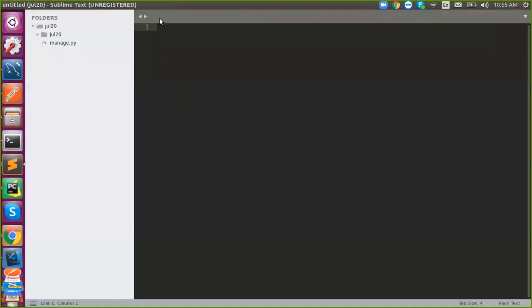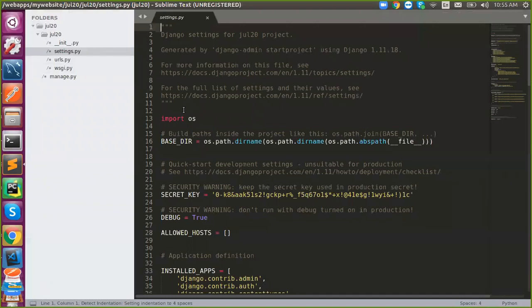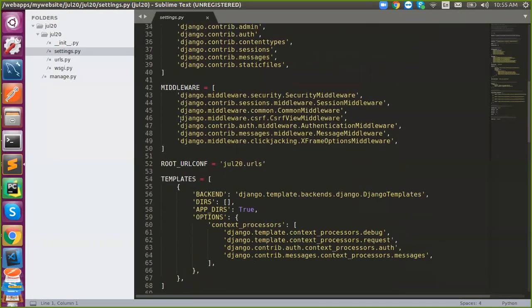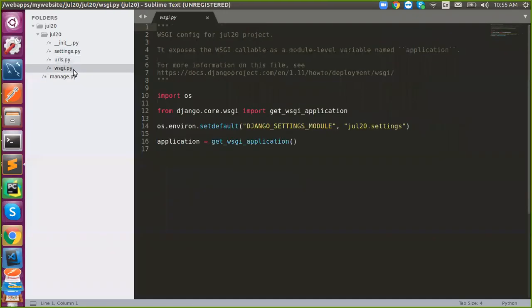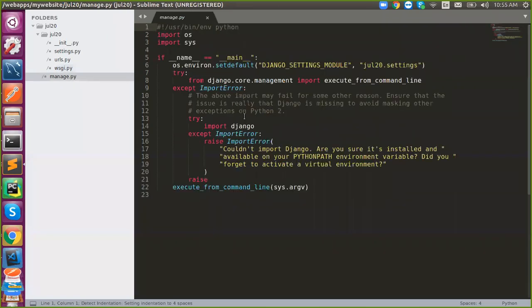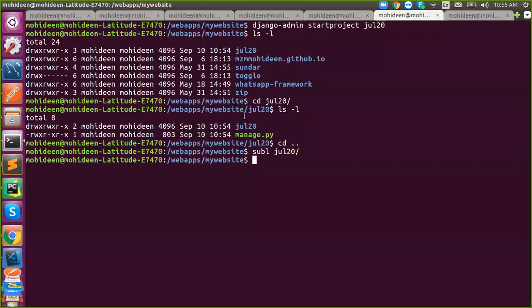So this is how your basic Django application looks like. It contains settings.py, where your complete website settings reside, and urls.py. This is how you define where you want to redirect. This is called a WSGI server, a local testing server. And manage.py is where your application is going to start. Okay, let's start with it.